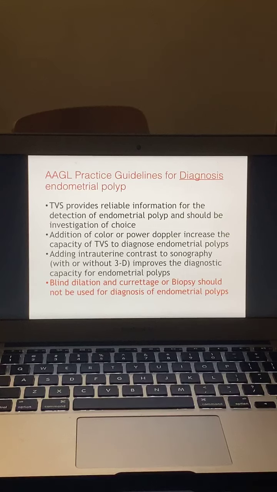What does the AAGL practice guideline say for the diagnosis of the endometrial polyp? TVS provides reliable information for the detection of endometrial polyp and should be the first investigation. Addition of color or power Doppler increases the capacity of transvaginal sonography to diagnose endometrial polyp. Adding intrauterine contrast to sonography, with or without 3D, improves the diagnostic capacity. We can do saline sonohysterography, and you can delineate the polyp very beautifully. Blind dilatation and curettage or biopsy should not be used for the diagnosis of the endometrial polyp.